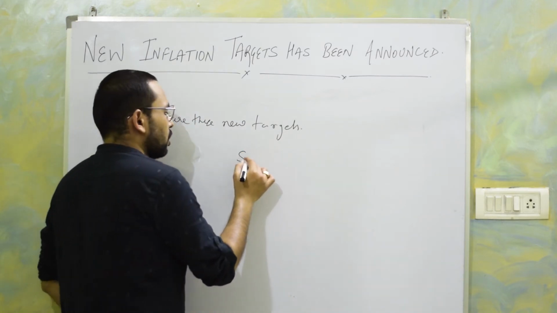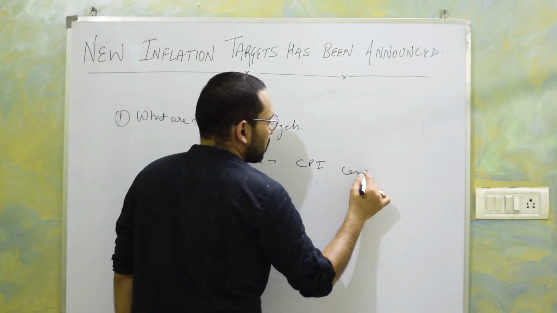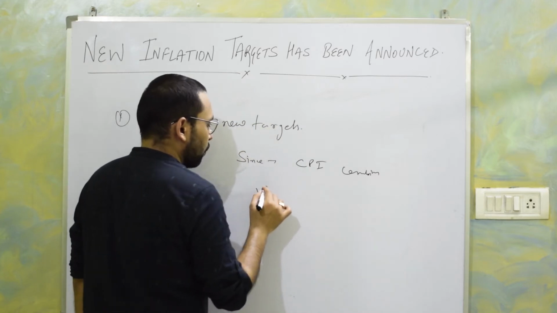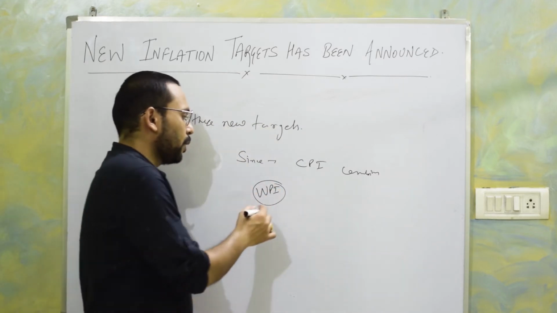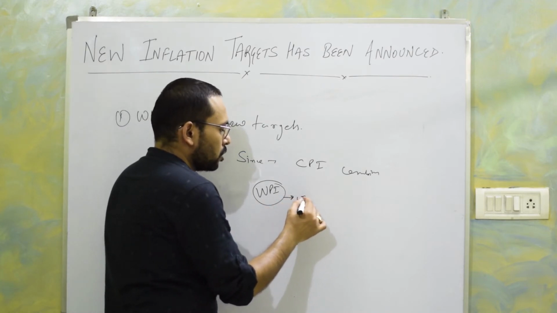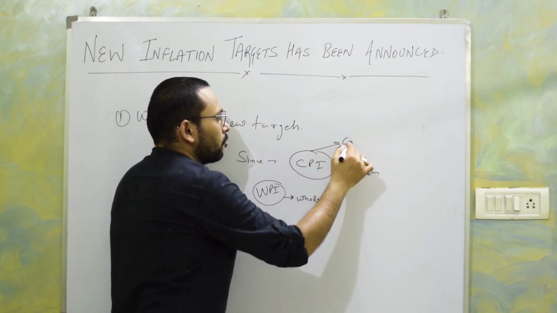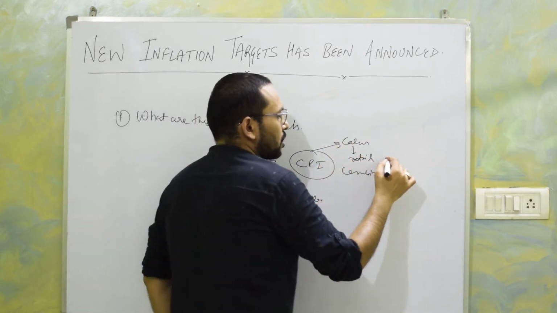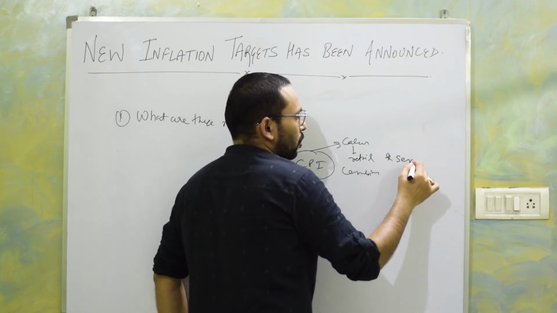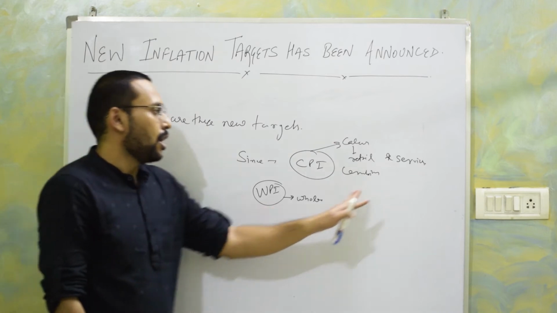Since 2014, RBI is using the CPI combined index instead of WPI. The difference between WPI and CPI is that WPI calculates inflation only in the wholesale market, or wholesale prices. On the other hand, CPI calculates inflation in the retail market along with the services. So basically, WPI does not calculate inflation in services.